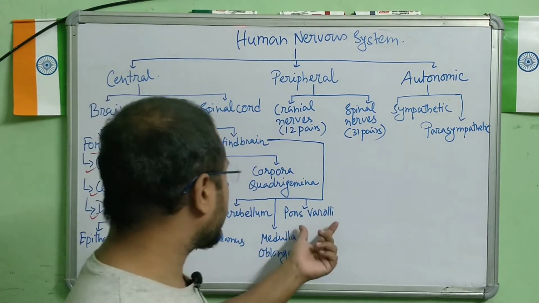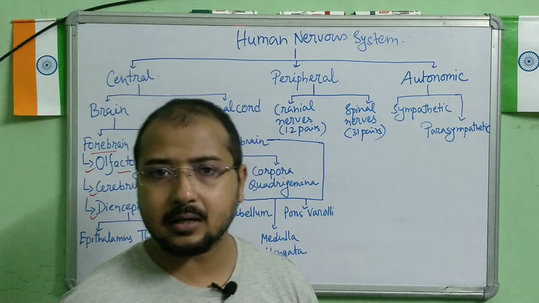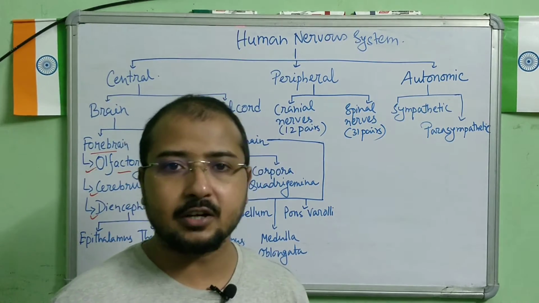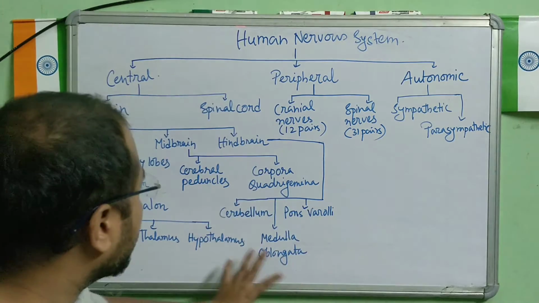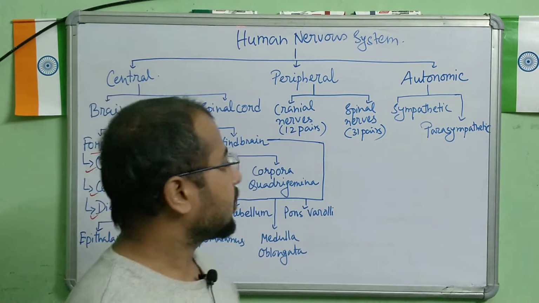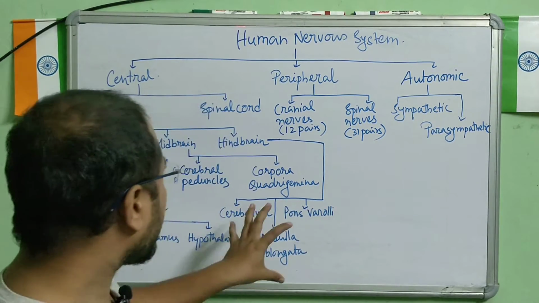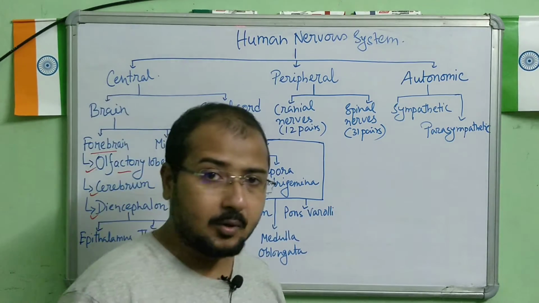Pons varolii and medulla oblongata control the body's involuntary functions, for example. So the body's involuntary functions are controlled by this part, this hindbrain, which is very, very important.